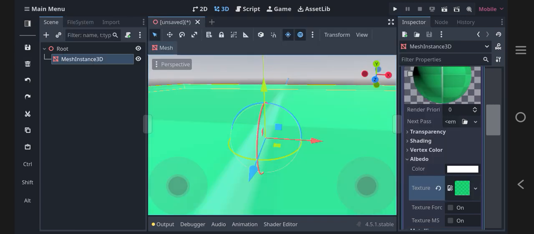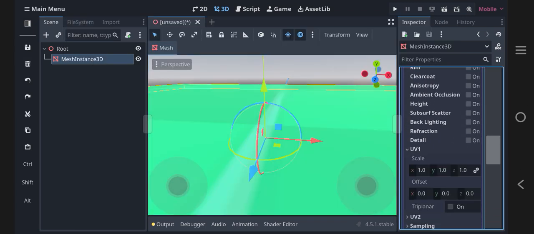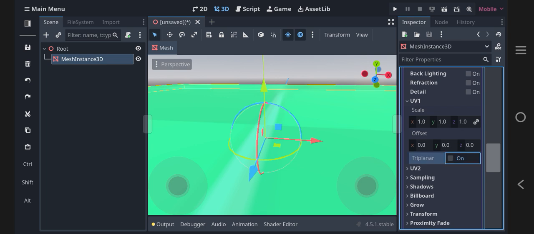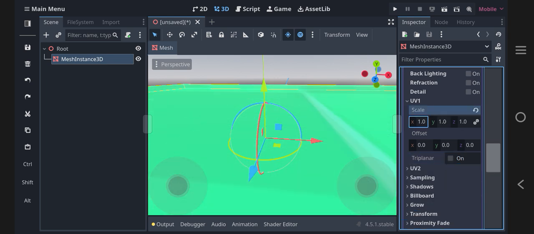And then this one. Go down till you see UV1. Click triplanar on. And then scale it.